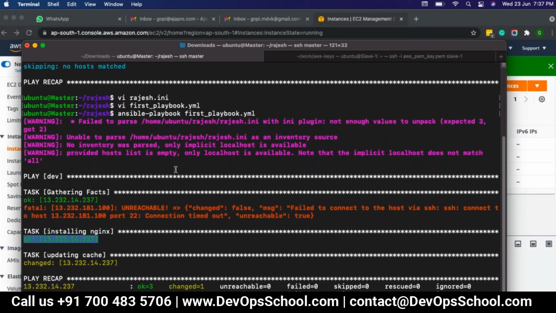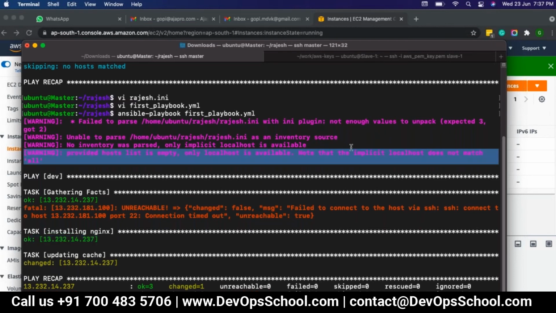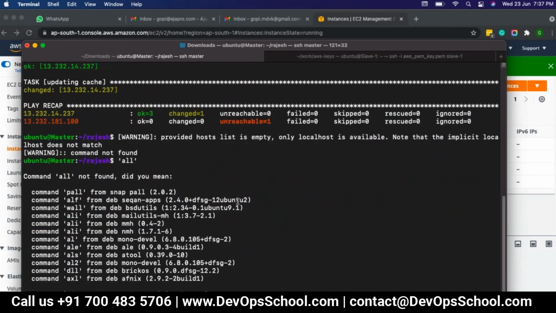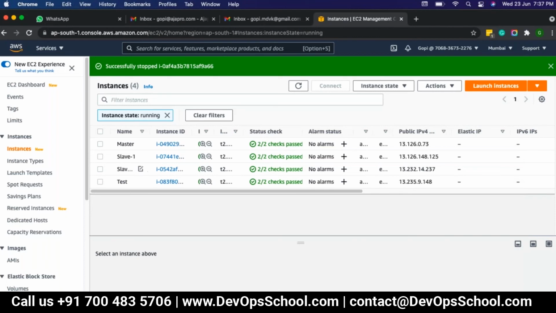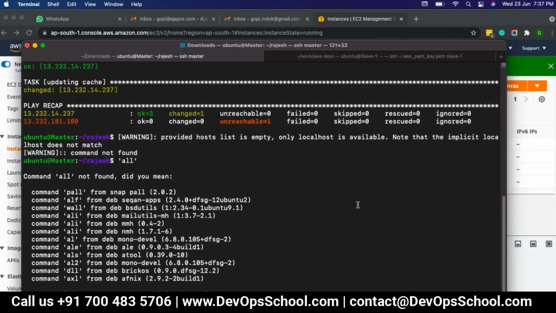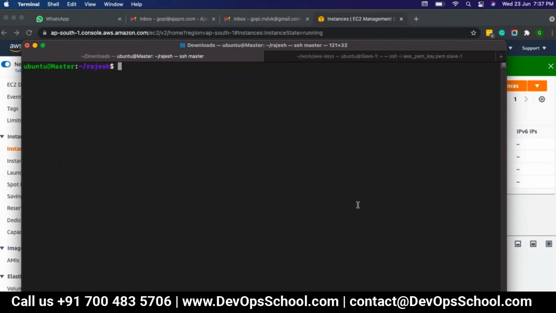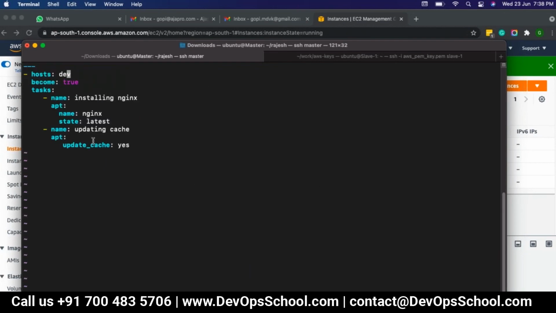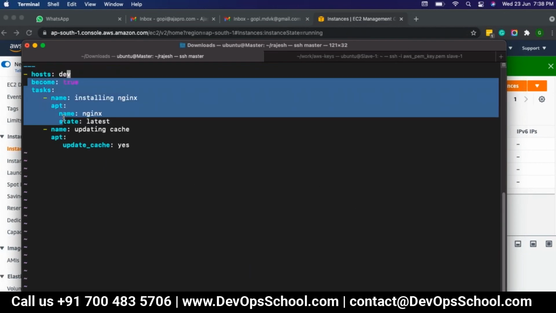Now, these warnings, no worries. So yeah, if that server is down, also no worries. Next, the most important thing I'm going to explain to you about playbook indentations, YAML indentations.